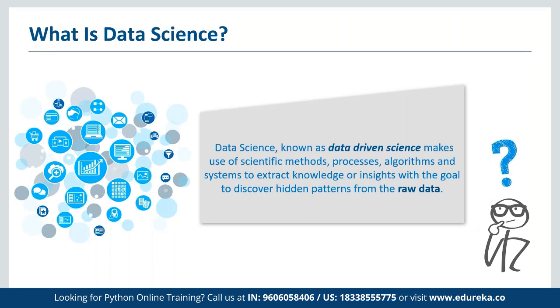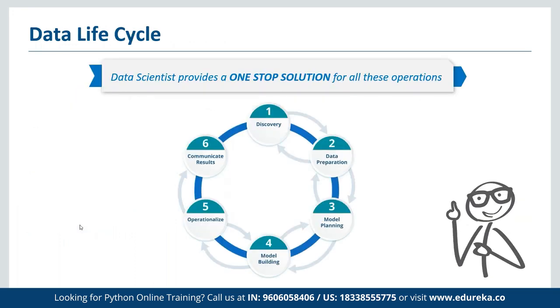So there's a lot of misconception when it comes to data science. The data science life cycle is one effective way to get a clear perspective of what data science actually is. Basically, it first involves discovery, which involves understanding what exactly the problem statement is. Then it involves data preparation.